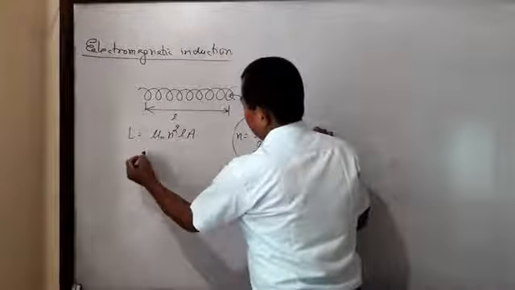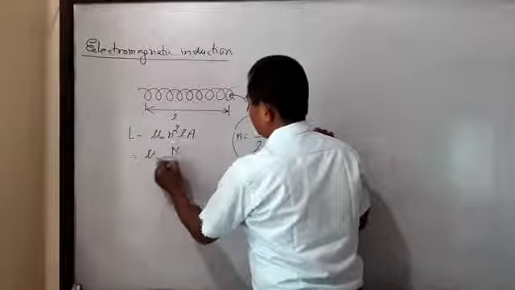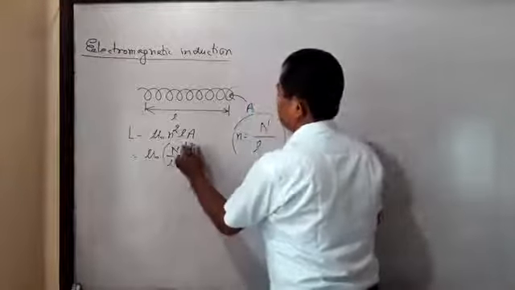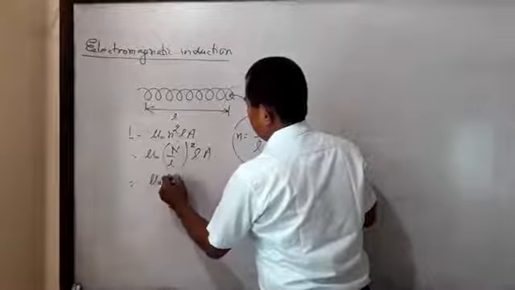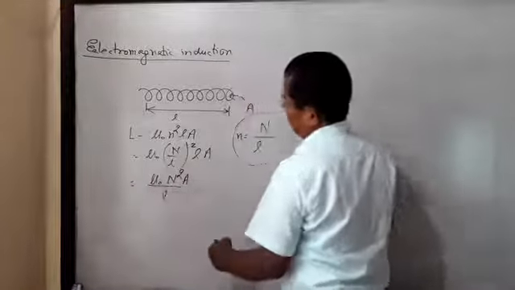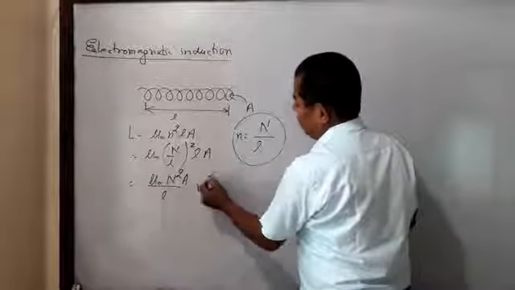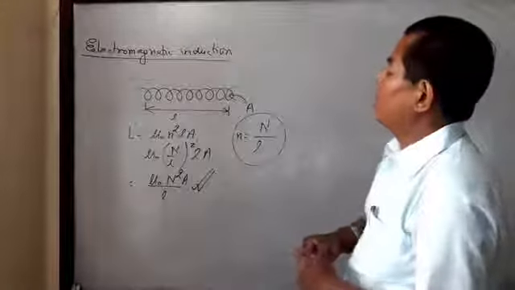Then n is replaced by capital N divided by small l, whole squared, into l into A. Then our result becomes μ0 N² A divided by l. This is the value of the coefficient of self-inductance of a coil.